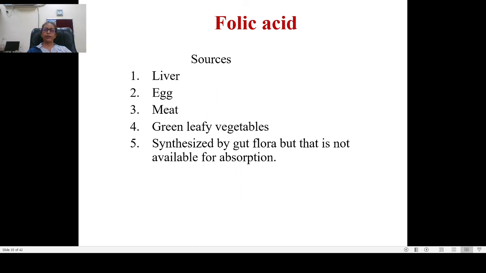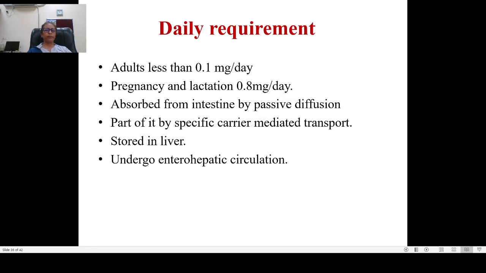Now another hematinic agent is folic acid, the source of which is liver, egg, meat, green leafy vegetables. Again, it is synthesized by the gut flora, but that is not available for absorption. So you have to take it from outside. The adult requirement is less than 0.1 milligram per day, but during pregnancy and lactation, the requirement increases to 0.8 milligrams per day. It is absorbed from the intestine.